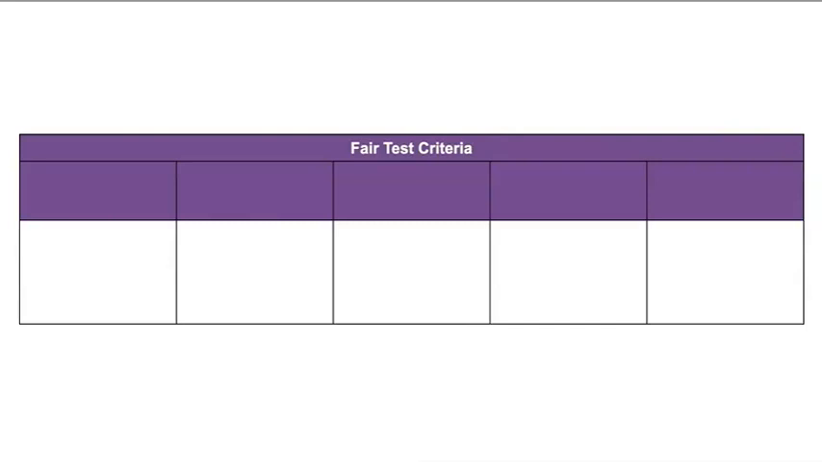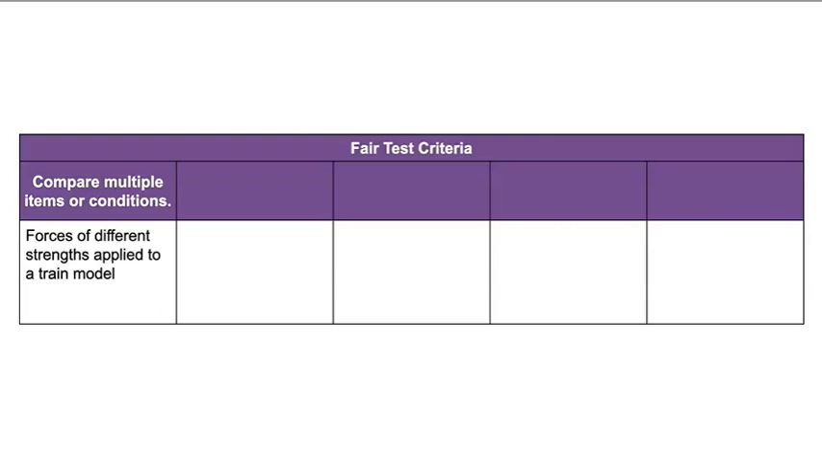But first, let's make sure we are conducting a fair test. In a fair test, we compare multiple items or conditions. In our investigation, we are comparing forces of different strengths applied to a train model. We also need to be sure we only change one variable at a time. What variable will we change in our investigation? The strength of force, right?